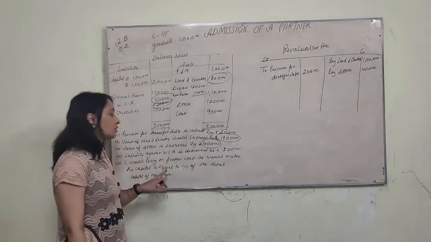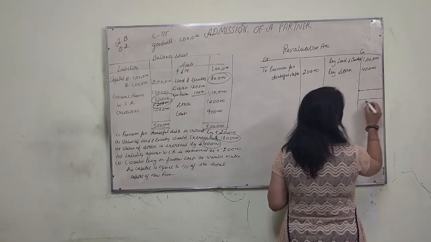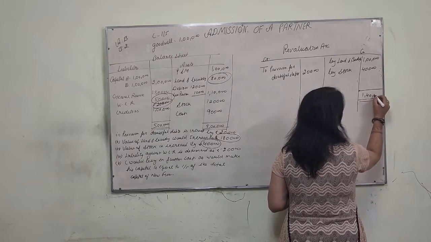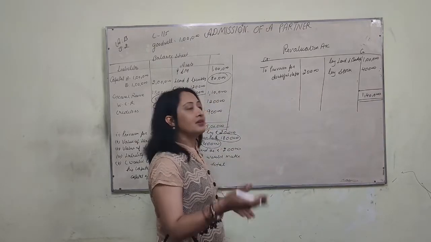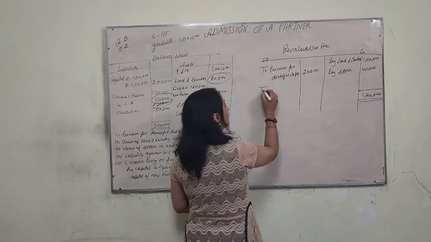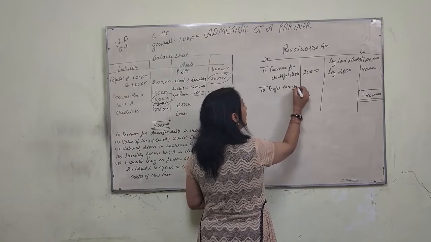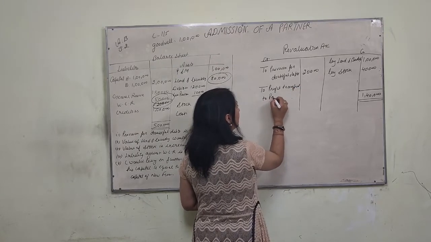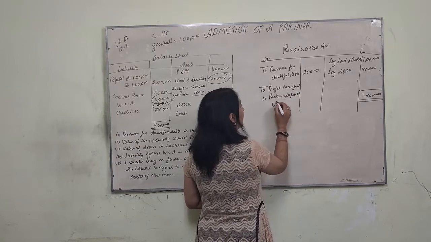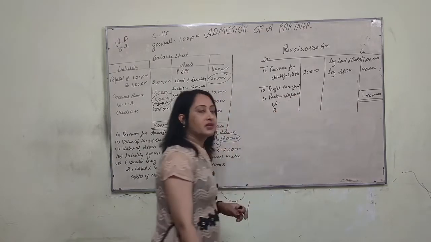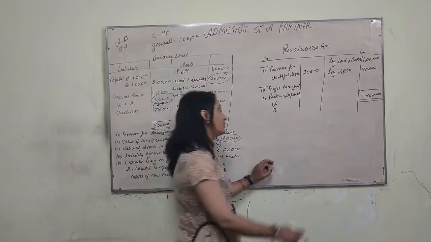The next one, information about the new partners. Now, the total of the credit side is rupees 1,40,000, and the debit side is 20,000. It means the credit side is more than the debit side, so there is a profit that will be transferred to the partners' capital accounts in the old ratio, which is 3:2. Profit is 1,40,000 minus 20,000, which is 1,20,000.